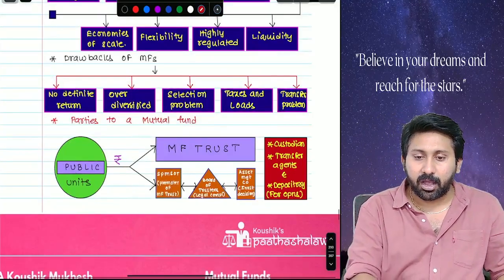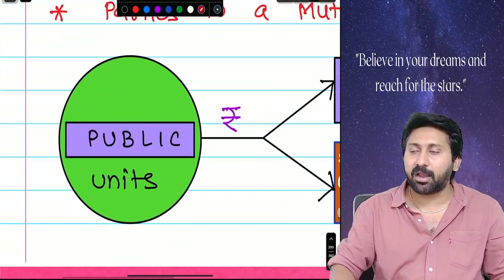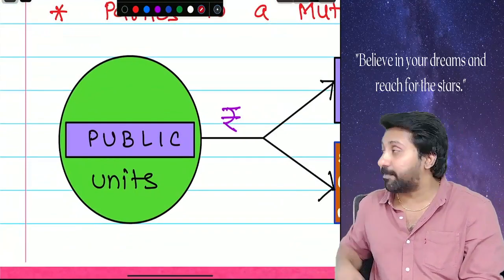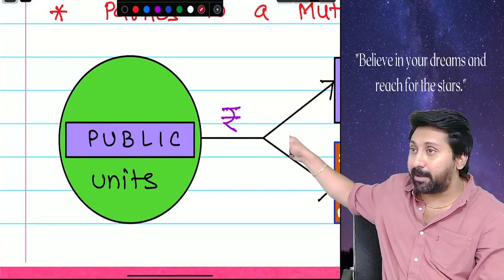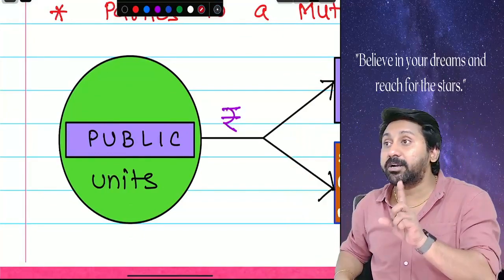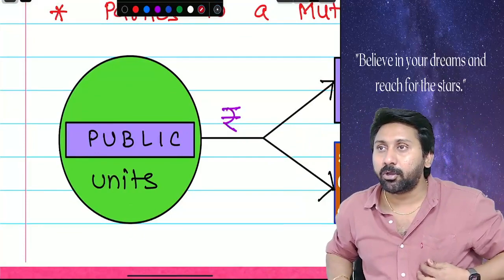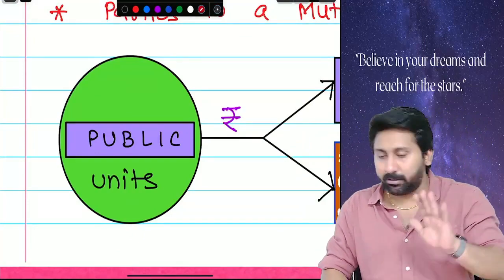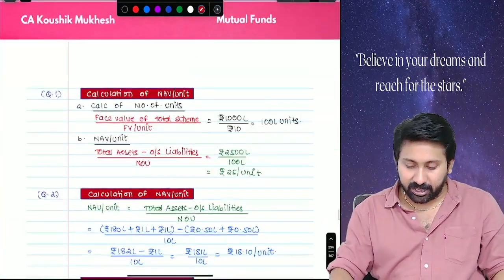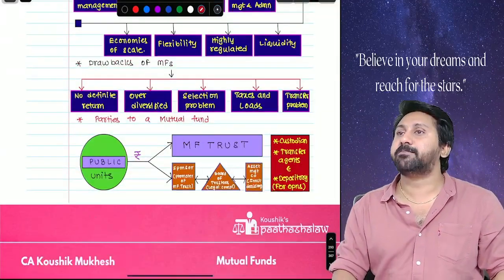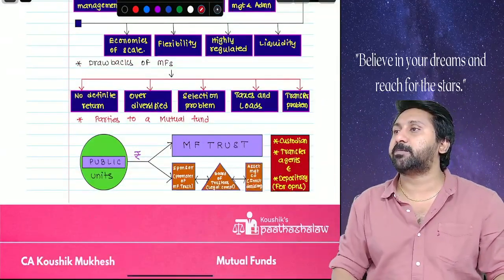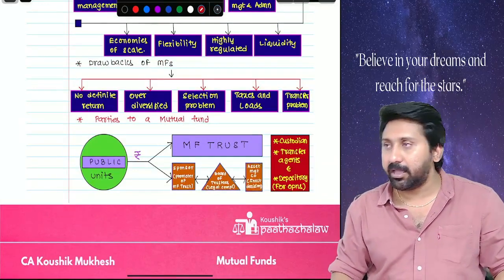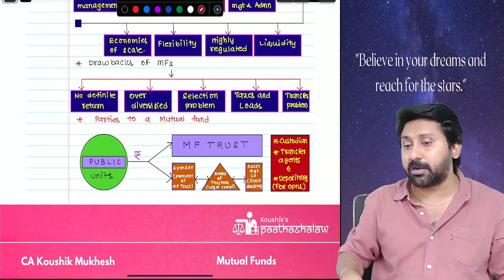All these people are attached to one person called whom? Public. From the public, what will these people do? Take money. For that, what will they give? Units they will give. So, understood the concept clearly here? Everyone, this is how a mutual fund works. Before we go into the next problems, I have another concept to explain: how mutual funds practically work in India. These problems are also coming in the exam.